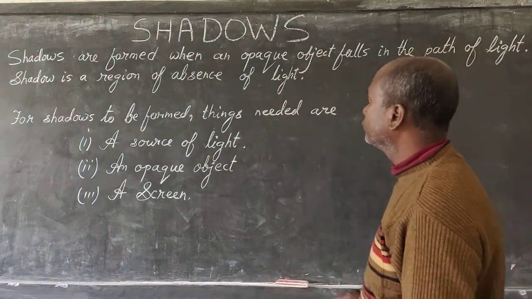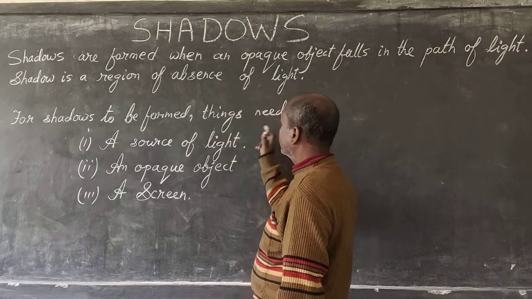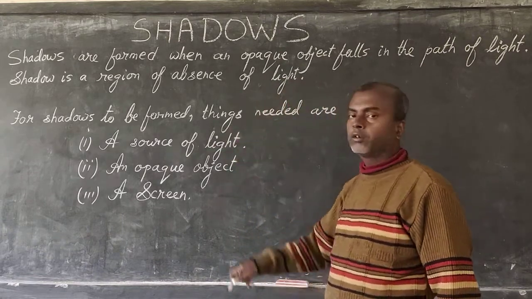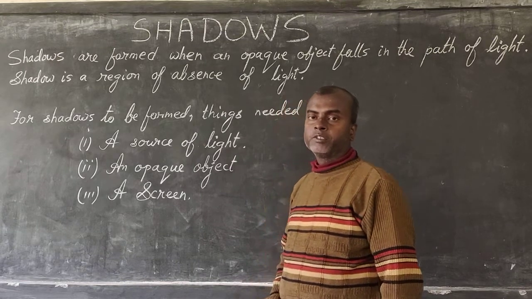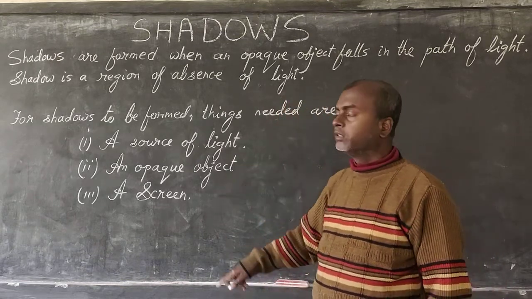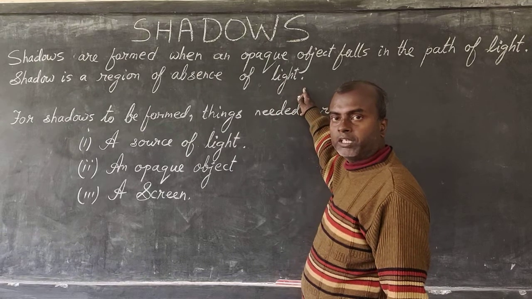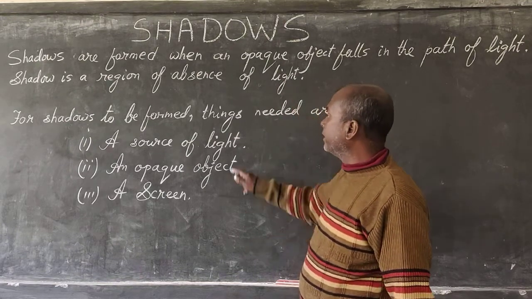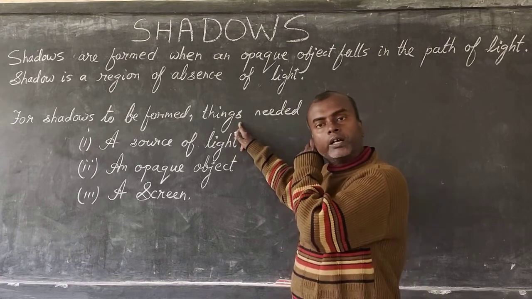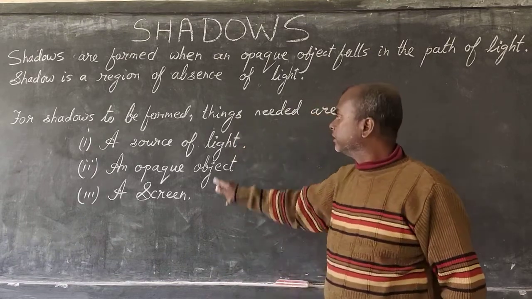Now, the things which are needed for the formation of a shadow, I have written down here. Three things are there. You can pause this video and note this down. This one is the definition of shadow. If I ask what is a shadow, you have to write this. And if I ask what are the things required to make a shadow possible, then these are the things.